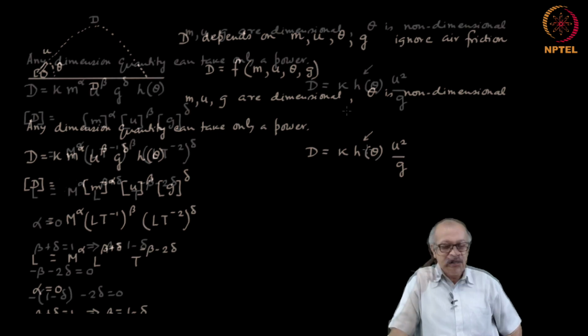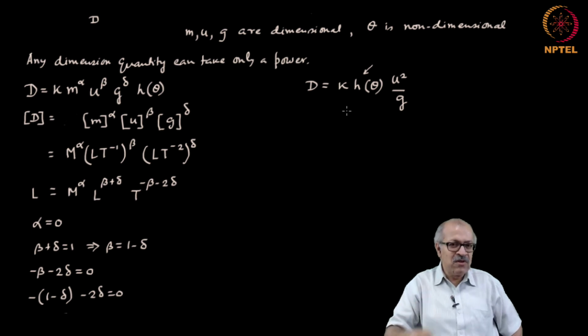How do we do that? We now know from Newton's theory that h of theta is actually sin 2 theta, and at theta is equal to 45 degree, it maximizes, and for lower values of theta and for higher values of theta, the d will be smaller.